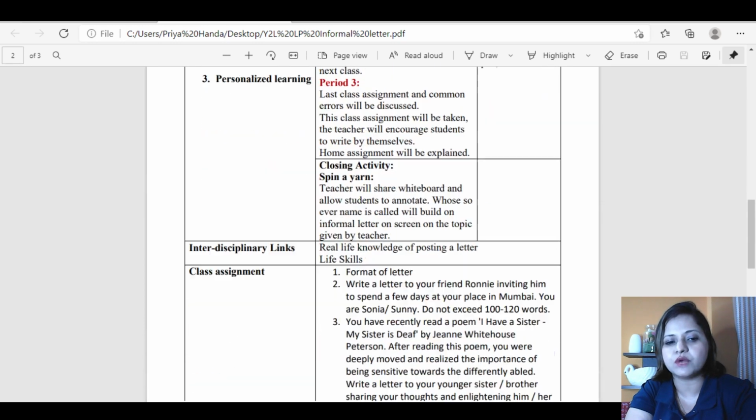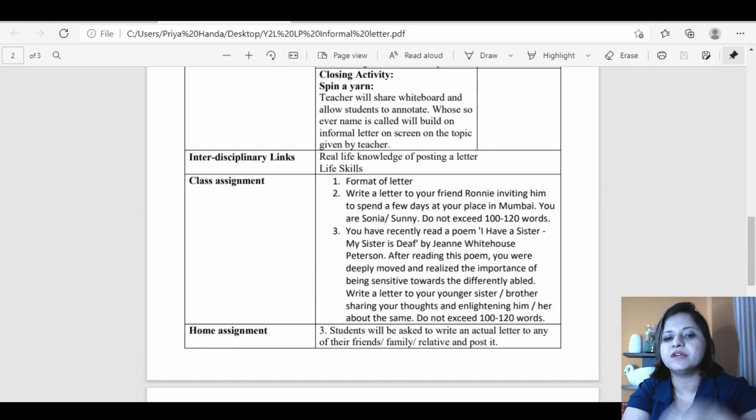So I'm just scrolling it down to show you. Now in third, I have written here, you see number 3, which is for the third period. You have recently read a poem, this, now you can go through it. This is my class assignment. And then further with number 3 only, I have written the home assignment. Student will be asked to write an actual letter to any of their friends. I mentioned the resources parallelly. And closing activity is spin a yarn.